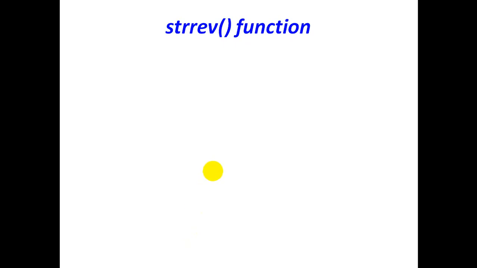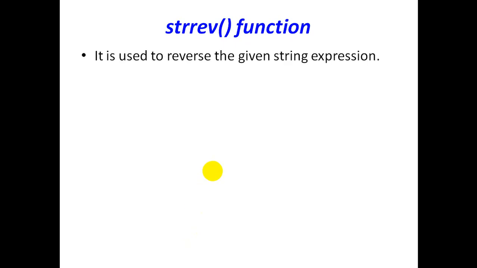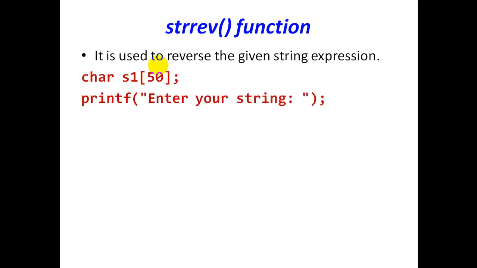Next is strrev. I told you strrev is used to reverse the given string. Now we will see one small example. I have taken a variable s1 defined with data type char. The size of this variable is 50.